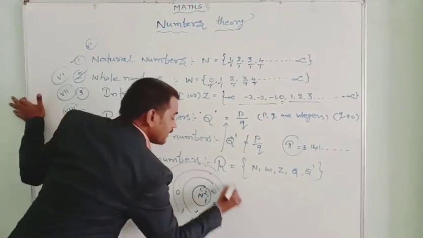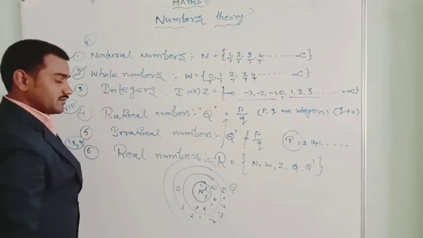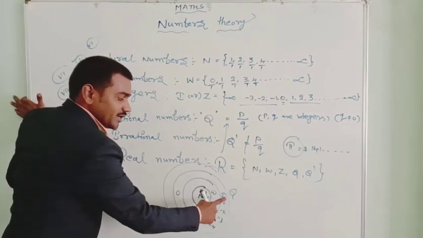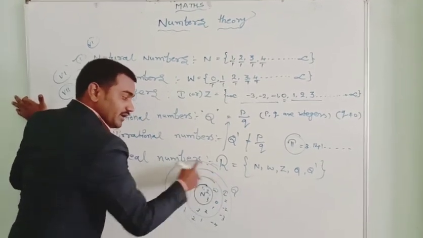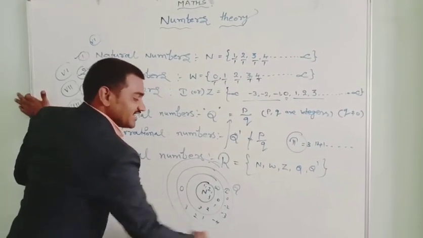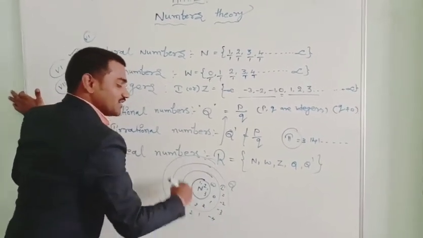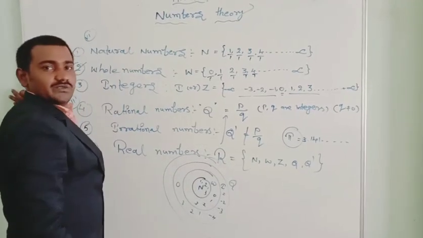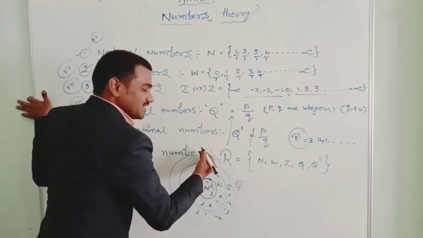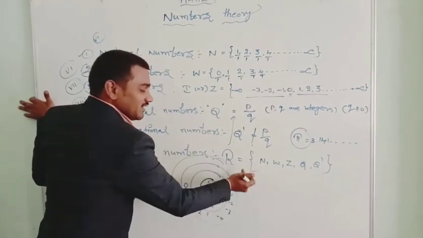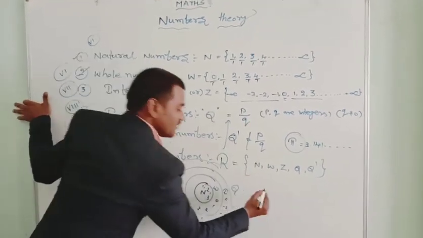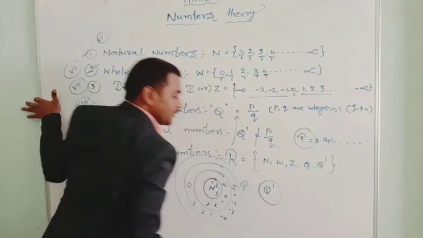Next we take the rational numbers. In the rational number circle you have integers, whole numbers and natural numbers. That means all natural numbers are there in the rational numbers only. All whole numbers and integers are there in the rational numbers only. Next, irrational numbers we cannot draw inside, because then rational numbers, integers, whole numbers, natural numbers would be in the irrational numbers. No, it's not so. So irrational numbers we write here as Q dash.